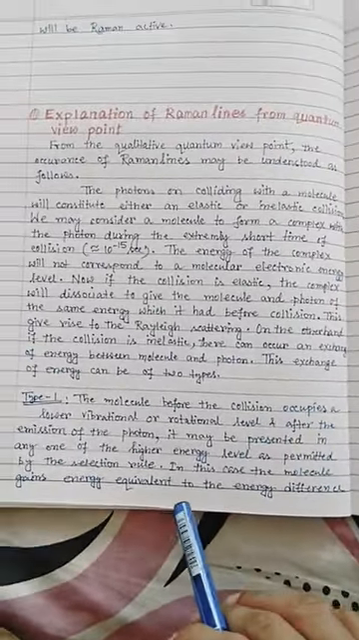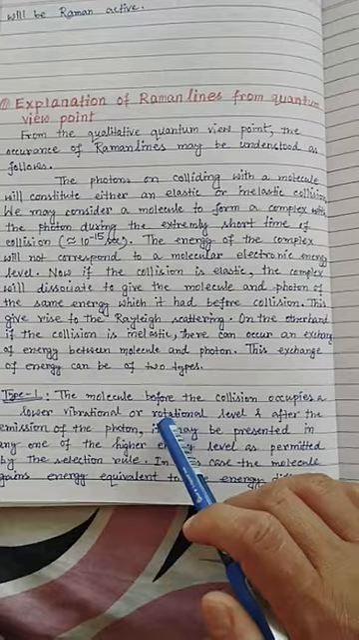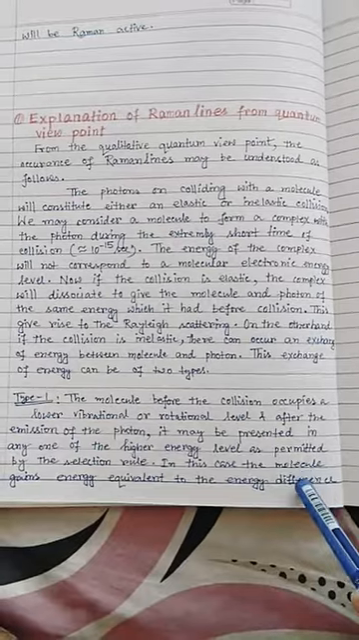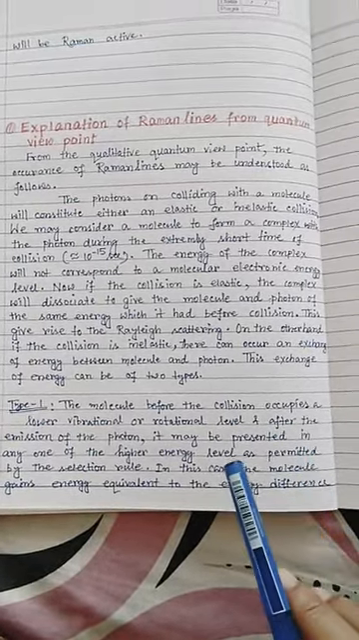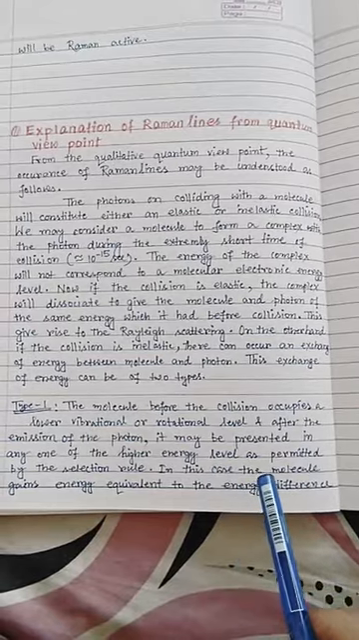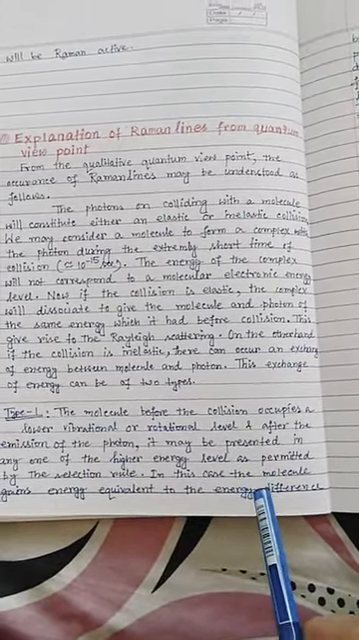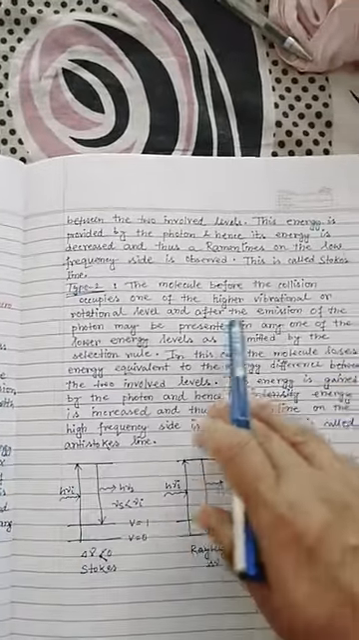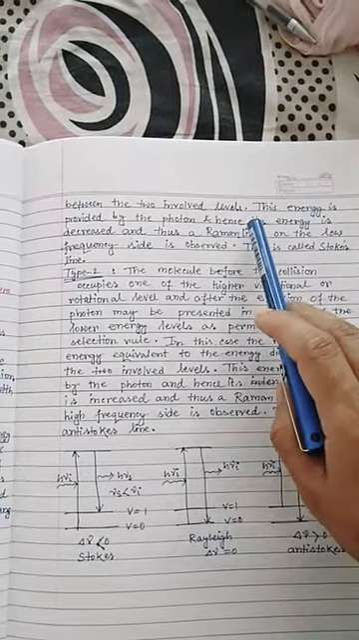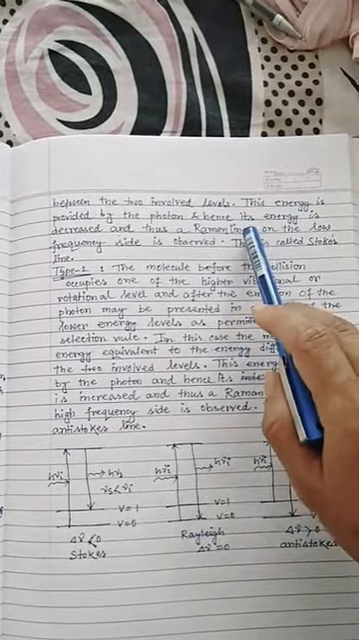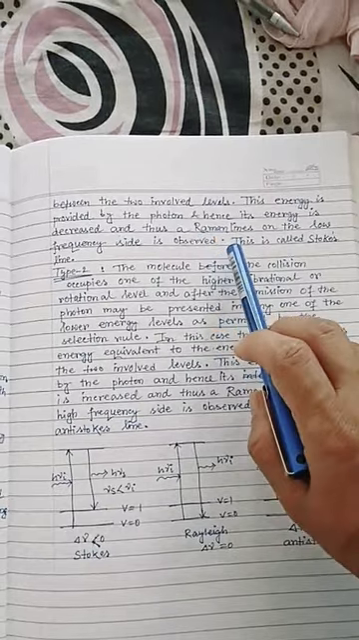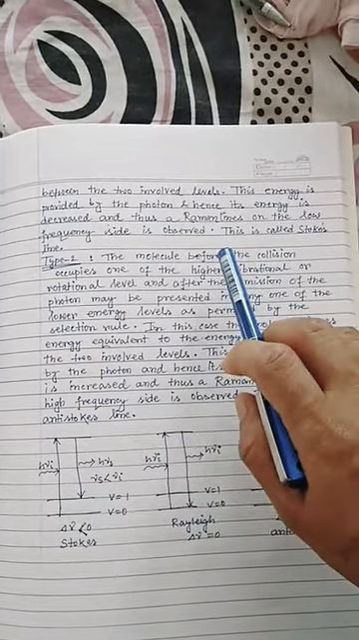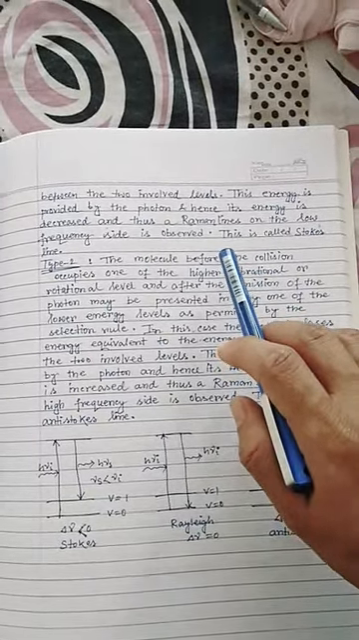In type 1, the molecule before collision occupies a lower vibrational or rotational level, and after the collision with the photon, it may be present in any one of the higher energy levels as permitted by the selection rule. In this case, the molecule gains energy equivalent to the energy difference between the two involved levels. This energy is provided by the photon, and hence the scattered photon's energy is decreased, and thus a Raman line on the low frequency side is observed. This is called the Stokes line. We have already discussed the Stokes lines. Delta nu is less than 0.